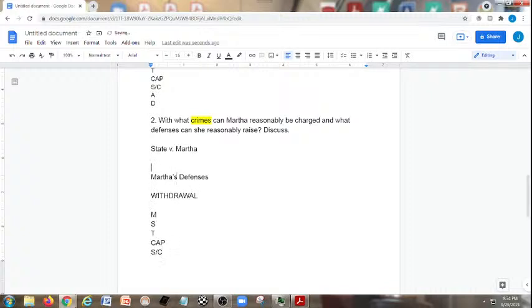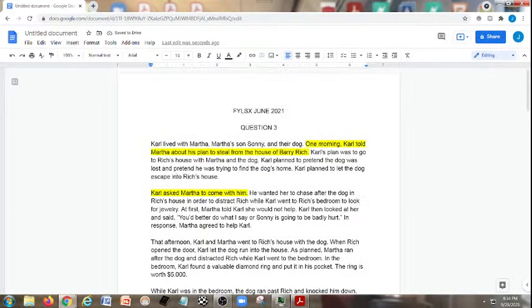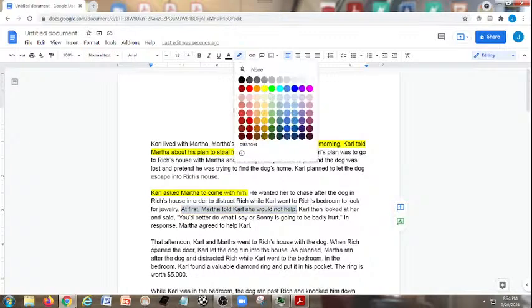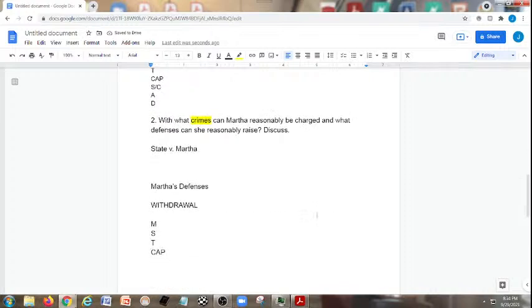Okay, but wait a minute here. What happens in our question? Let's come back and take a look. Right here. At first, Martha told Carl that she would not help. Right here. There's that argument we talked about. Carl then looked at her and said, "You better do what I say, or Sonny is going to be badly hurt." Well, what is this? Absolutely correct. This is duress. We want to make sure to spot that here, down under defense for Martha. Withdrawal. Okay.